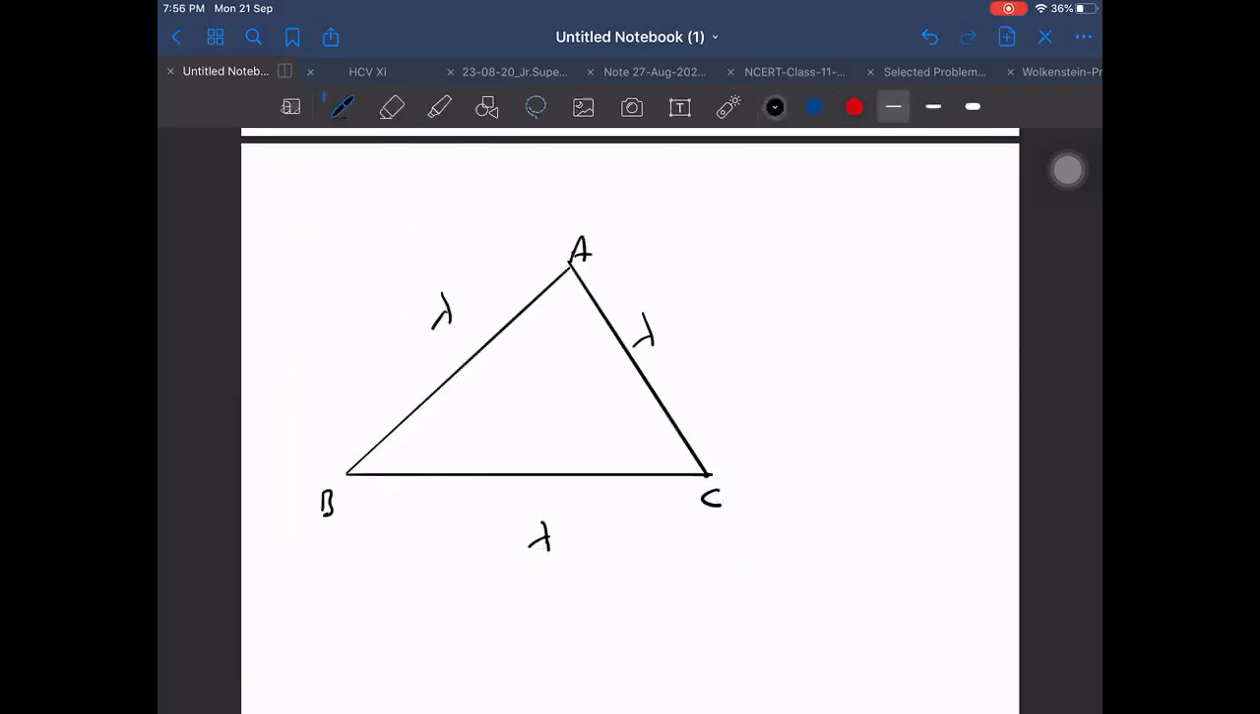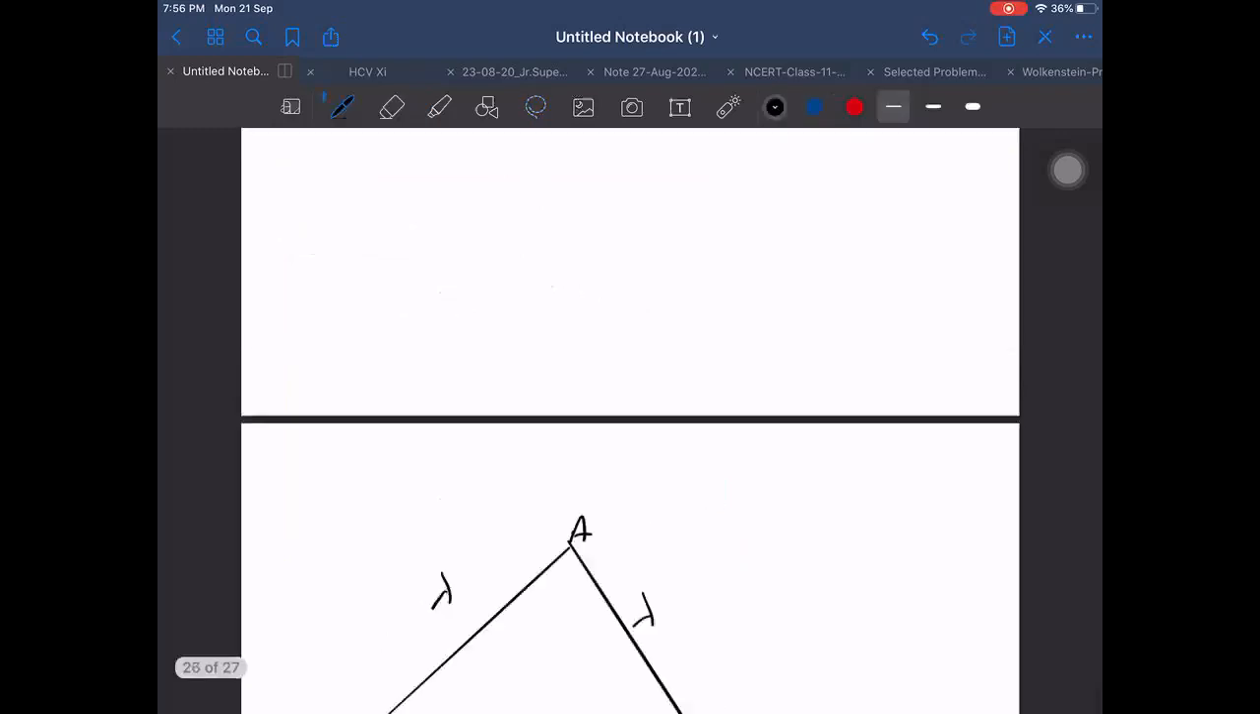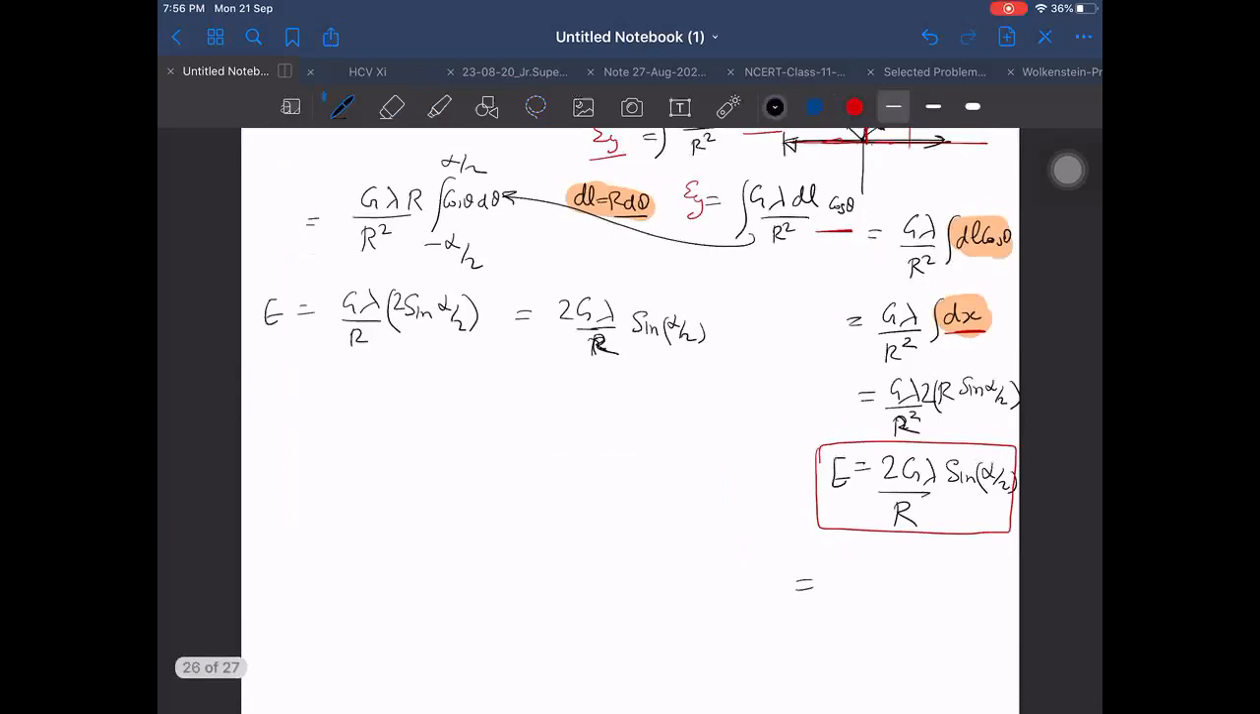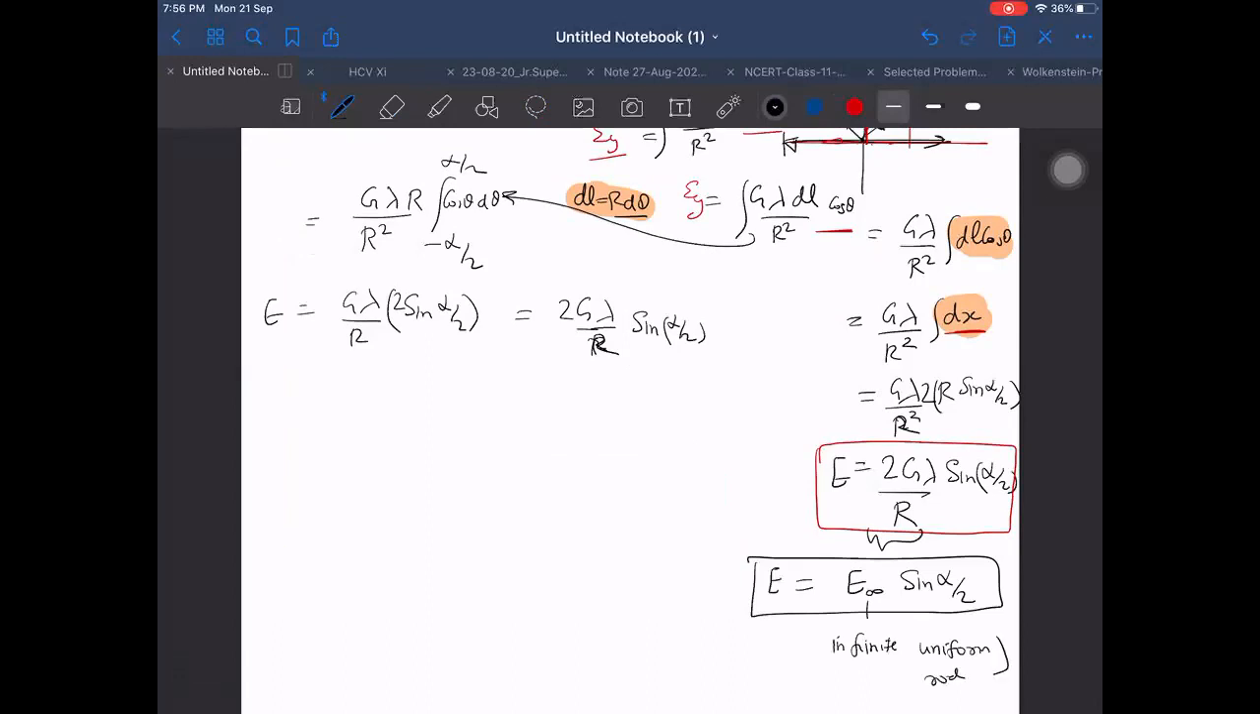Now you tell me again, same question. Wait a second, let me state one more thing clearly here. Do you remember what this thing is? This field is due to an infinite rod. You may not remember it, but it is coming out to be the field due to an infinite uniform rod, so I am calling it E infinity.